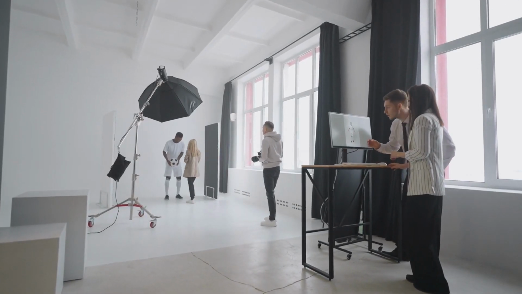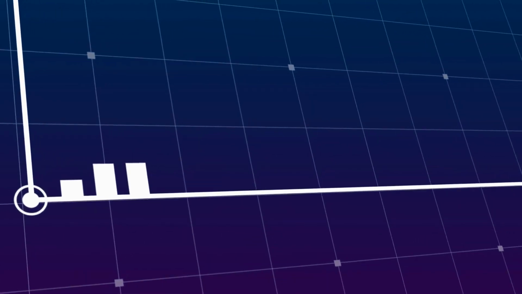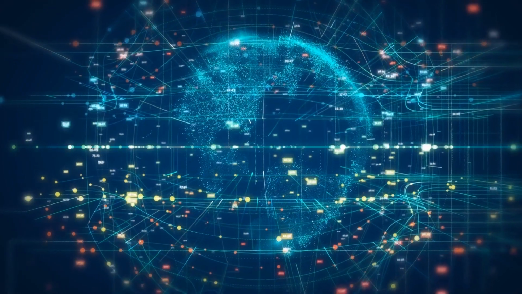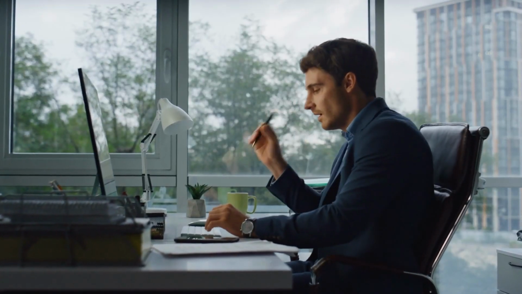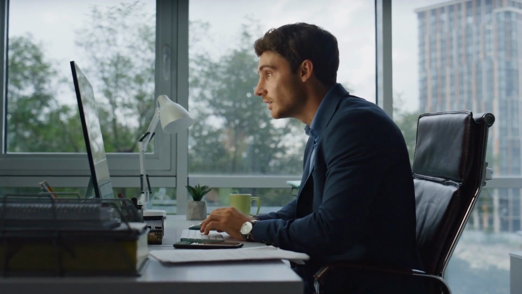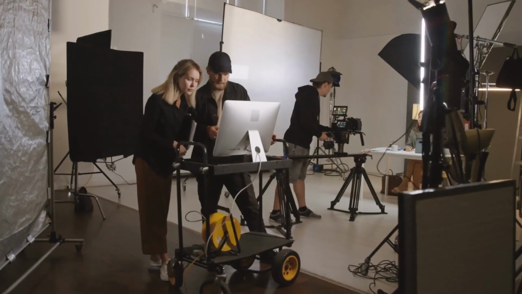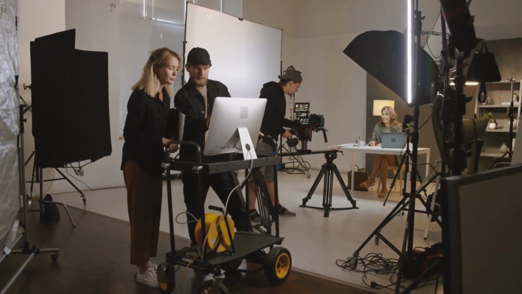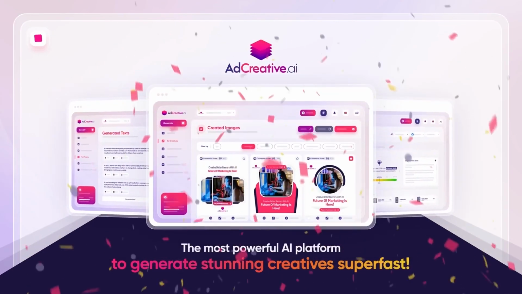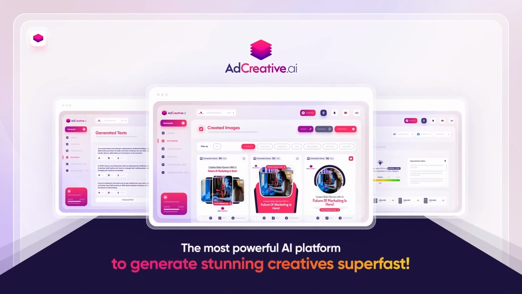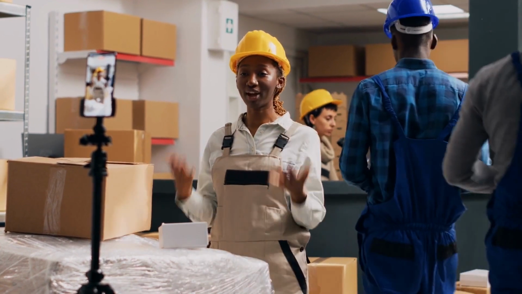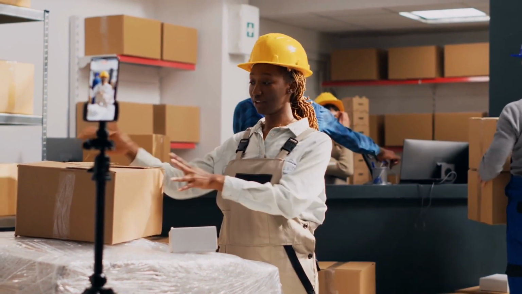AdCreative.ai is the ultimate solution for creating ad creatives that are highly effective and have a high conversion rate. The system utilizes cutting-edge AI technology to analyze the strategies of successful advertisers and constantly improve its machine learning model. This allows them to create ads that are tailored to your specific target audience. The platform is highly regarded by both major brands and smaller advertisers because of its track record. The ads it produces consistently outperform the majority of ads created by humans.